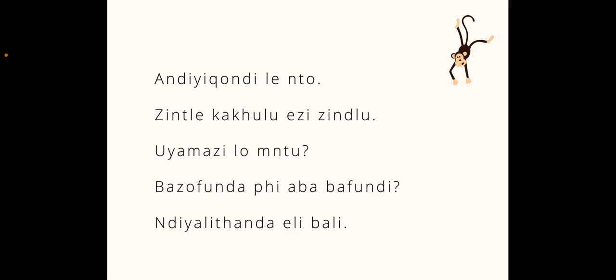Zinhle kakhulu ezizindlu. These houses are very beautiful. So they are very beautiful, ezizindlu, these houses. Uyamazi lomtu. Do you know this person? Uyamazi, do you know him or her? The M is the third person, him or her. Lomtu, this person.